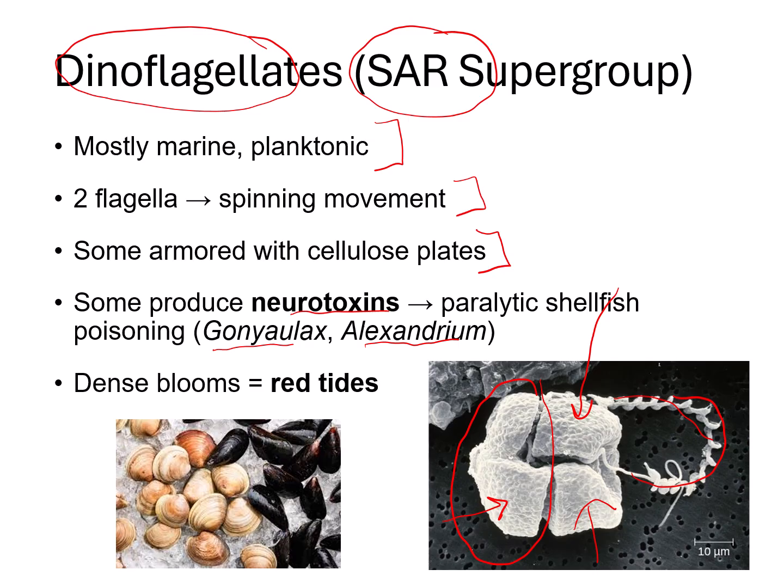Some of them contain red, brown, or reddish pigments, and when these organisms multiply in really high numbers, the water will take on a reddish or brownish color. But not all blooms are red. Sometimes they can be green, brown, or even colorless, and that'll still be called a red tide. So a better term to use is harmful algal bloom, which you'll see throughout the slides as well.